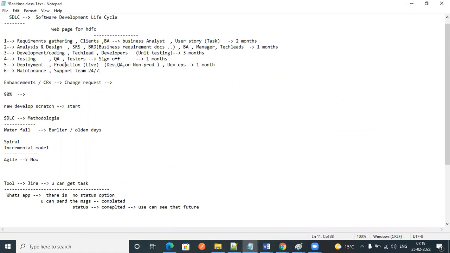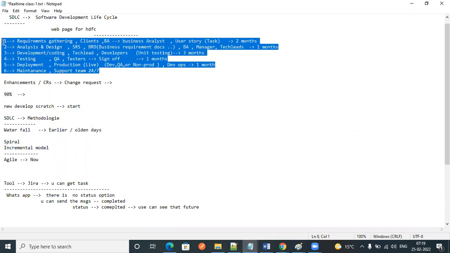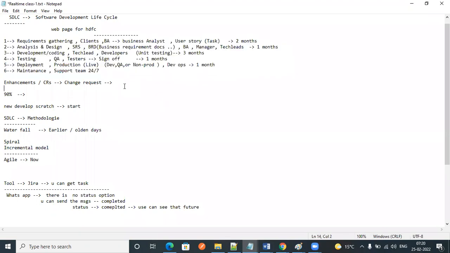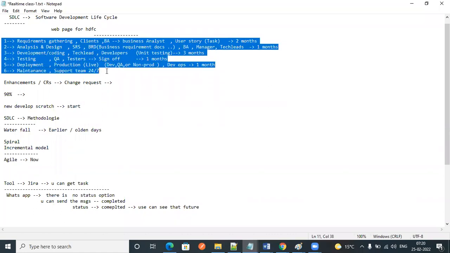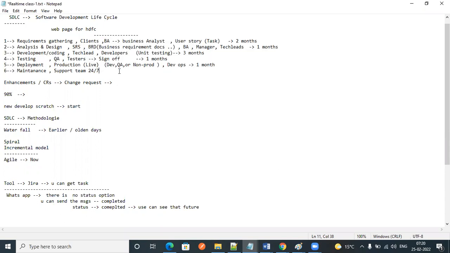So here, these steps are very important. Even if you take any project, the SDLC is very important, and in SDLC these are the steps that are going to be involved.